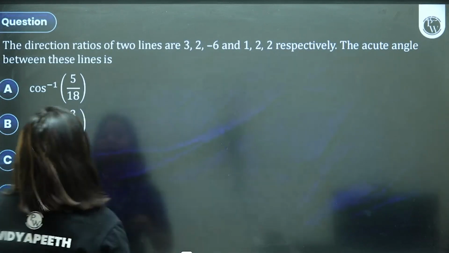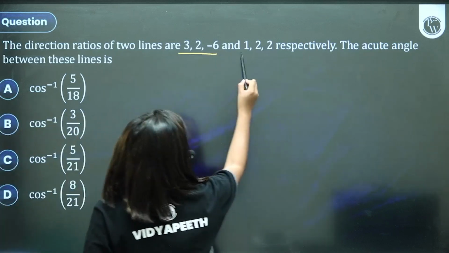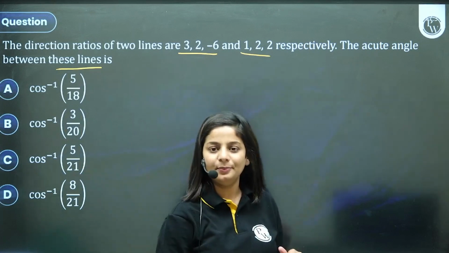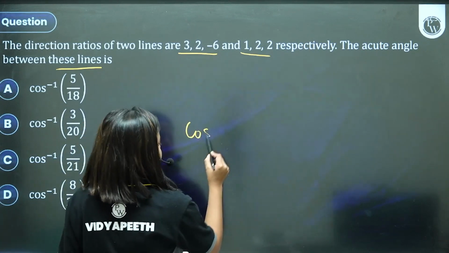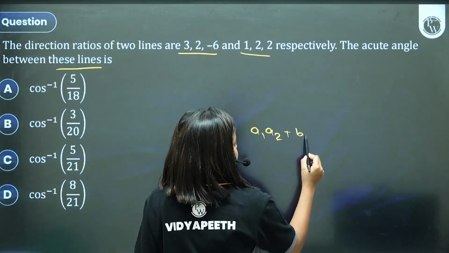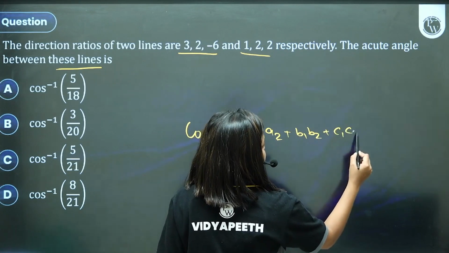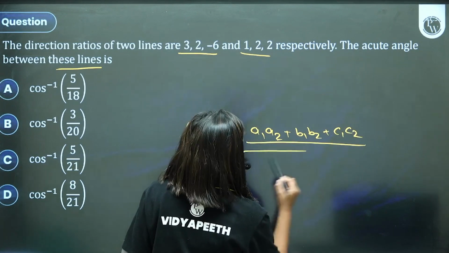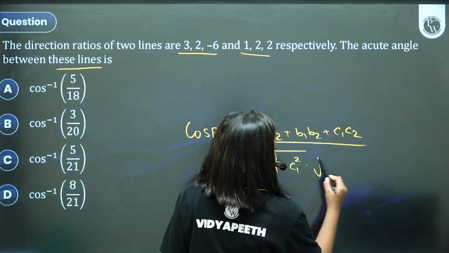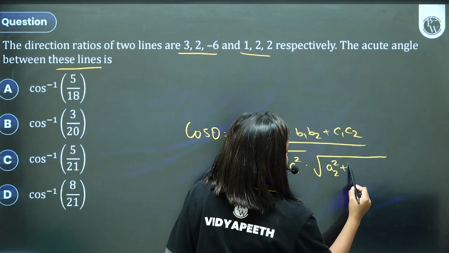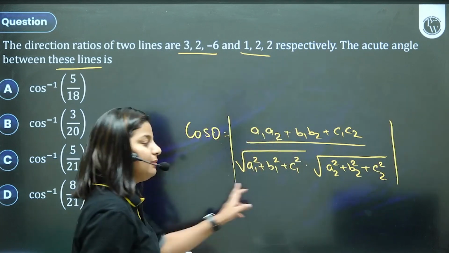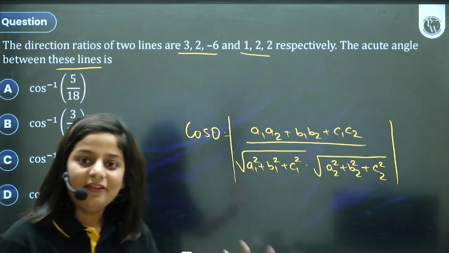Next question. The direction ratios of two lines are given. Find the acute angle between the lines. It's a direct formula. If we know the direction ratios, how do we find the acute angle? It is A1A2 plus B1B2 plus C1C2 upon square root of A1 square plus B1 square plus C1 square, into square root of A2 square plus B2 square plus C2 square, and the entire thing in magnitude. What are A1, A2, B1, B2?